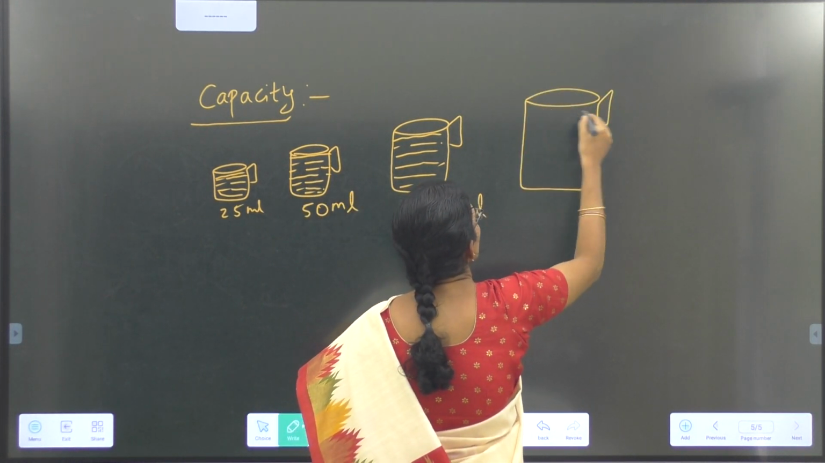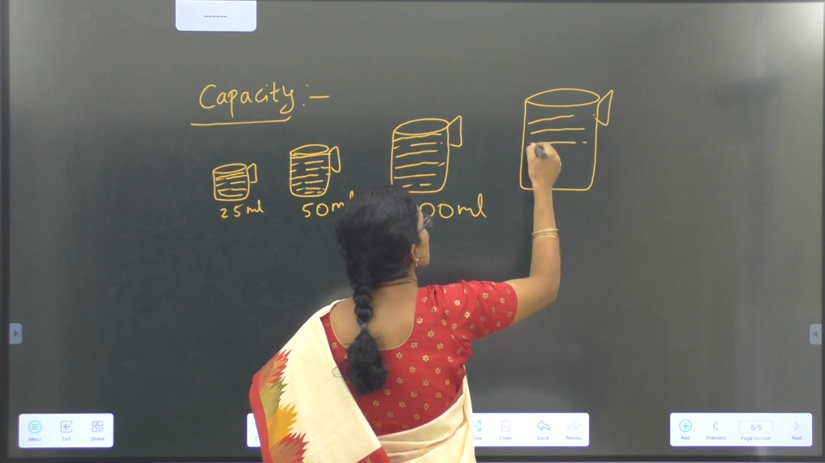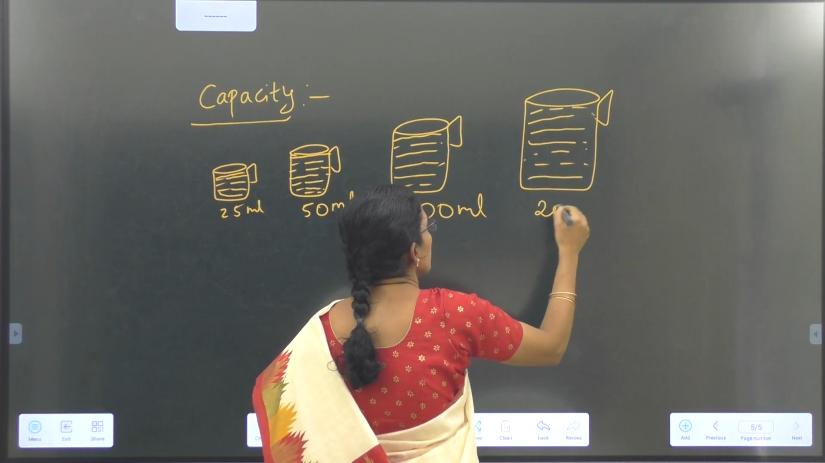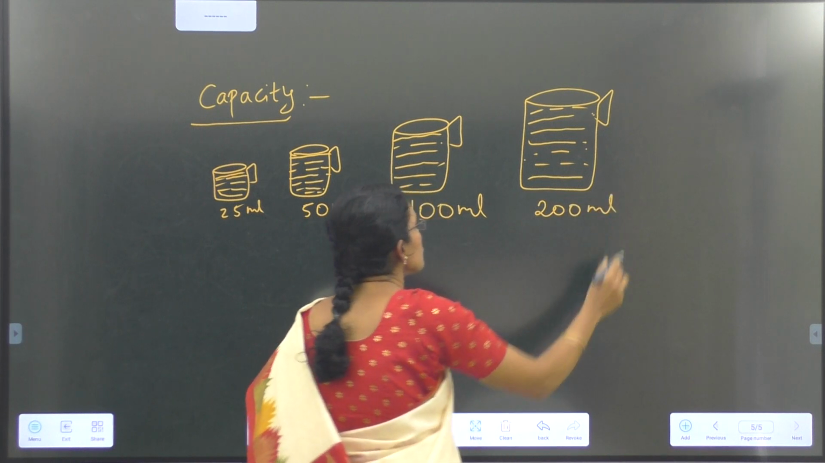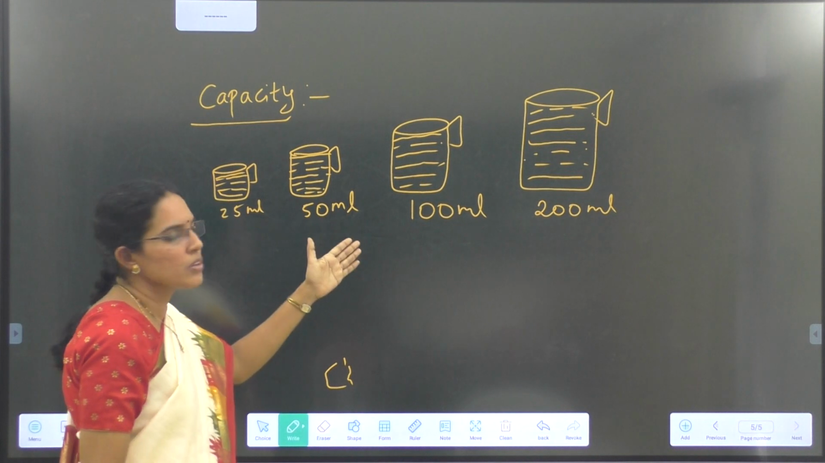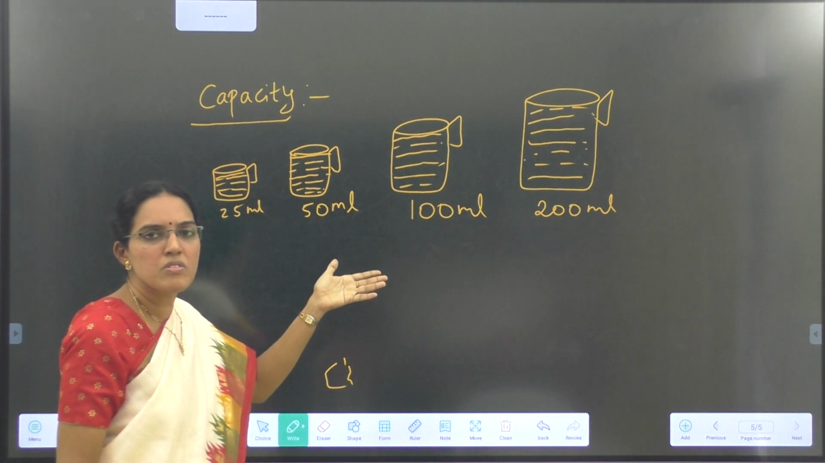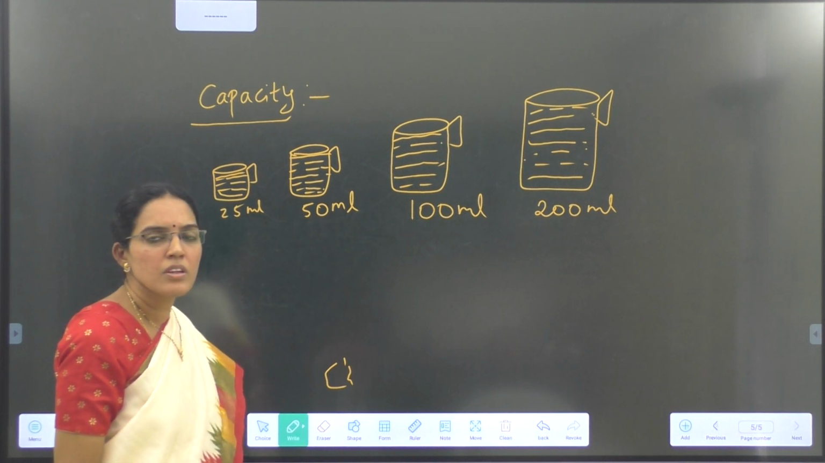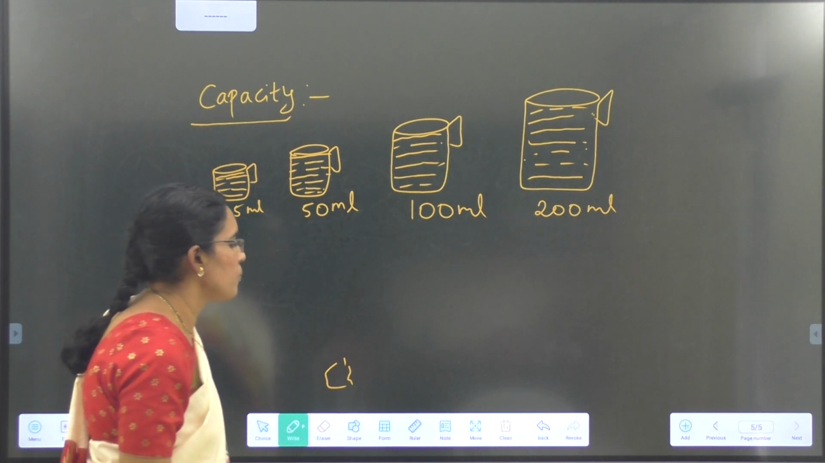If it can hold 200 ml, assume this one is 200 ml, the capacity of the jar is 200 ml. In this way, capacity is the measure of how much the cup or jar can hold. Those are the capacities. Now we'll see what is volume.